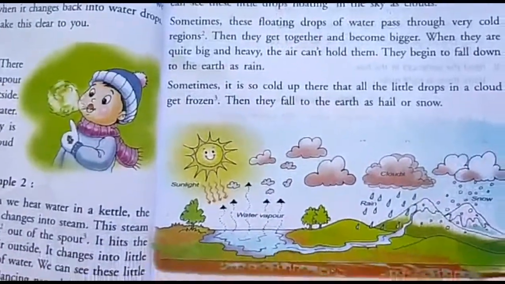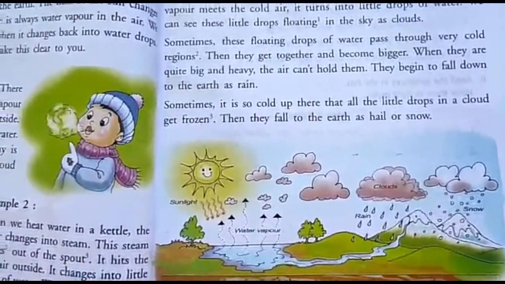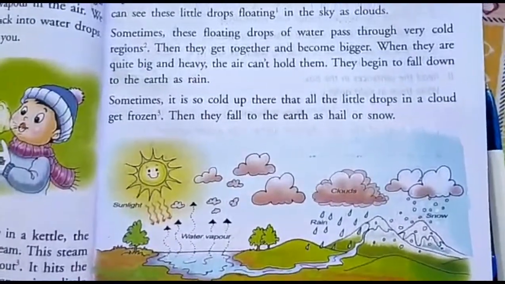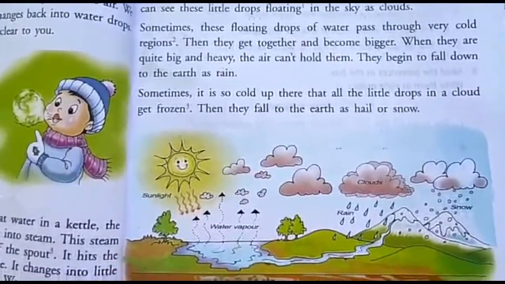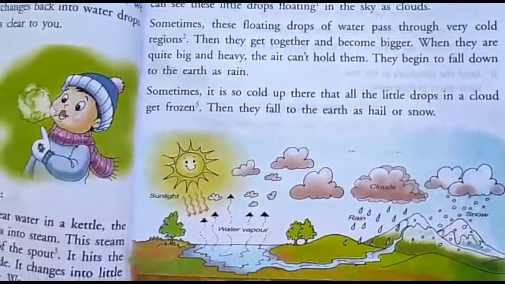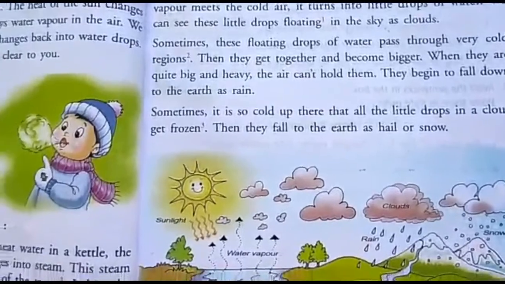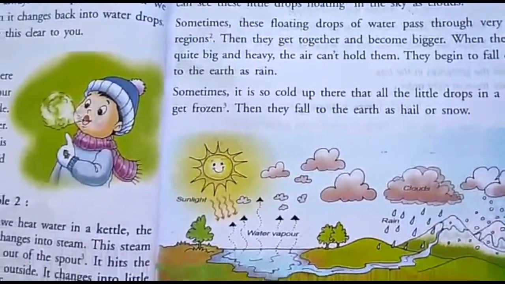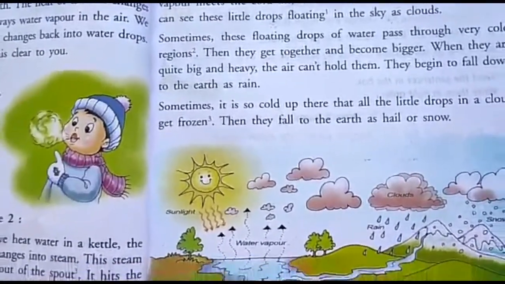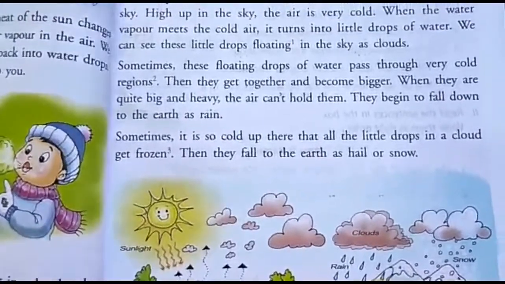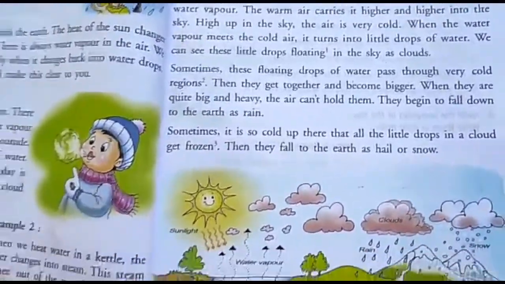Okay children, sometimes it is so cold up there that all the little drops in a cloud get frozen. Sometimes it is very cool, like freezing. Then they fall to the earth as hail or snow, not as rain.